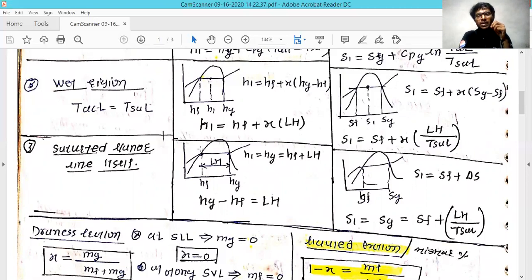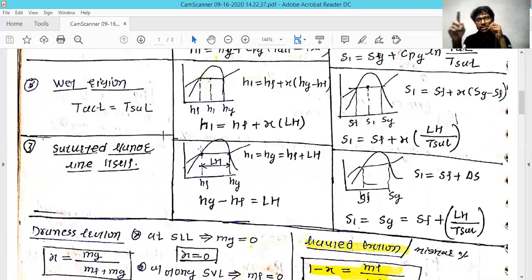To reduce the confusion, I have taken the positive sign, because once you go from the Hf value, you have to add. So adding is simple to understand, and this is also simple. If you subtract from the Hg value, Hf is there. So you add the latent heat, multiplied by X, which is nothing but the dryness fraction.